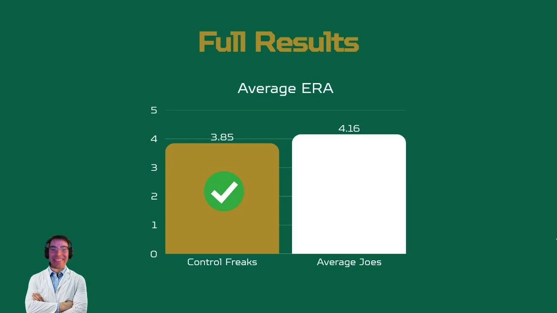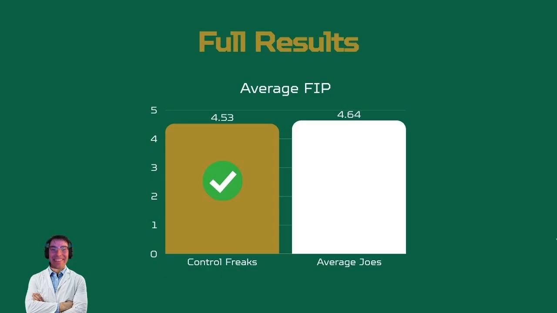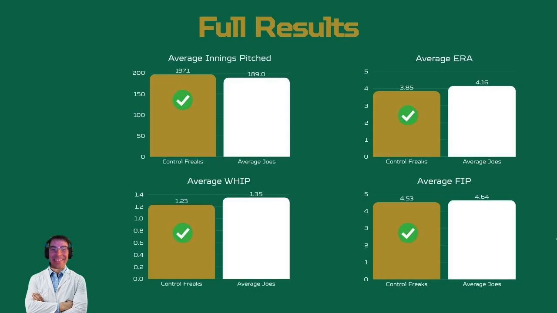Now taking a look at ERA, the Control Freaks averaged 3.85 compared to the Average Joes 4.16. Similar trend for WHIP, Control Freaks 1.23, which was 0.12 better than the Average Joes 1.35. And lastly, fielding independent pitching, or FIP, Control Freaks 4.53, Average Joes 4.64. As you can see, the Control Freaks performed better in each of the metrics that I was tracking.